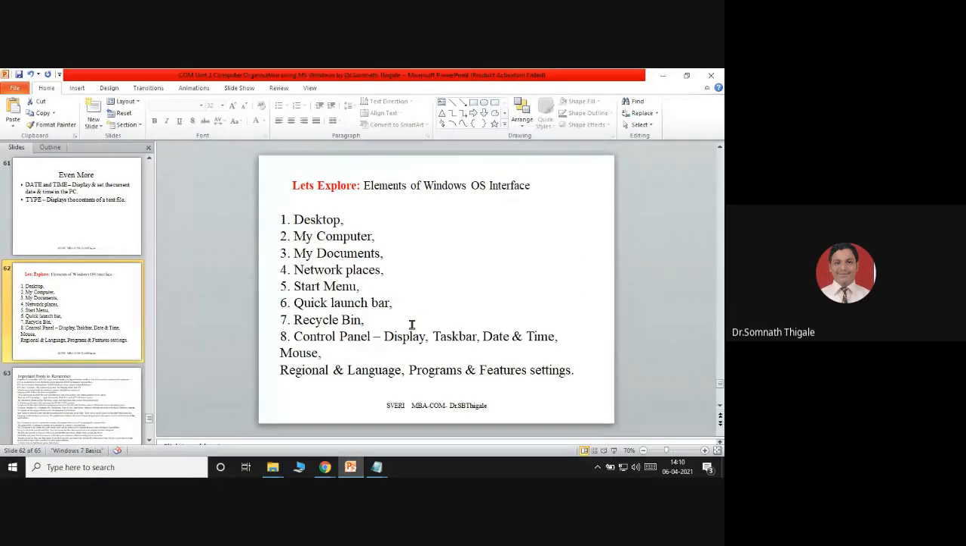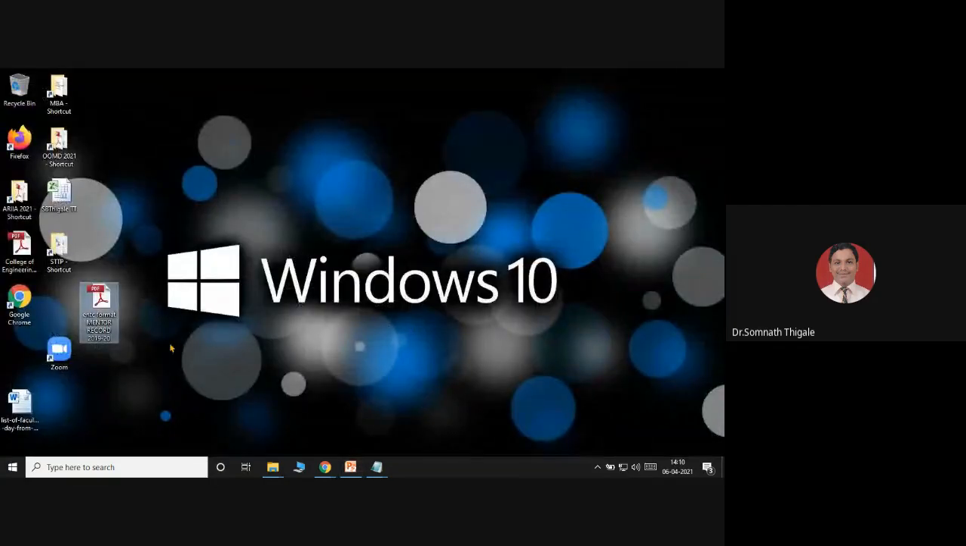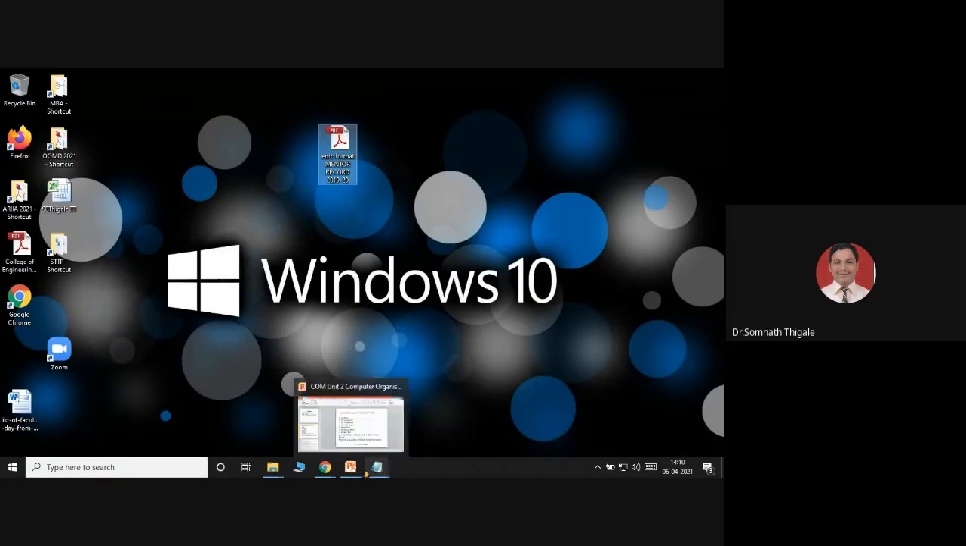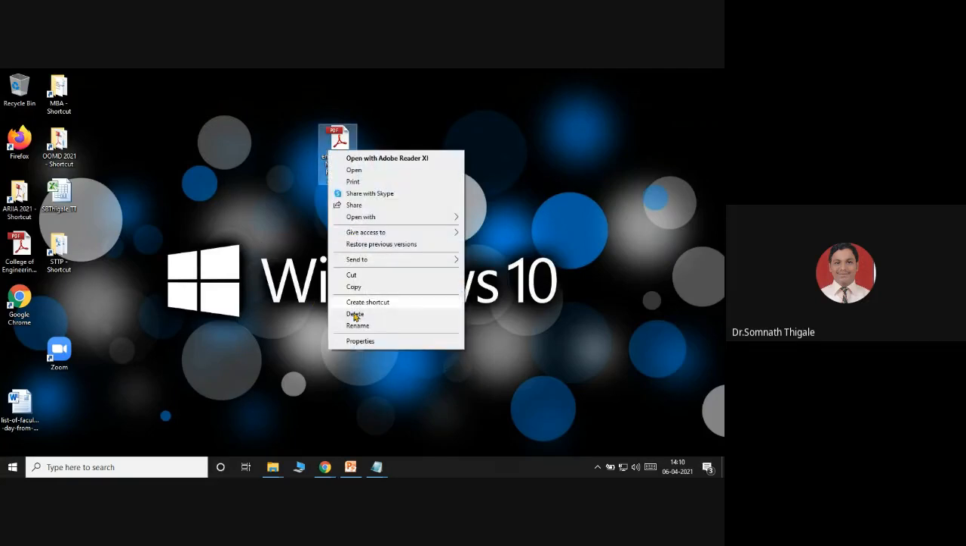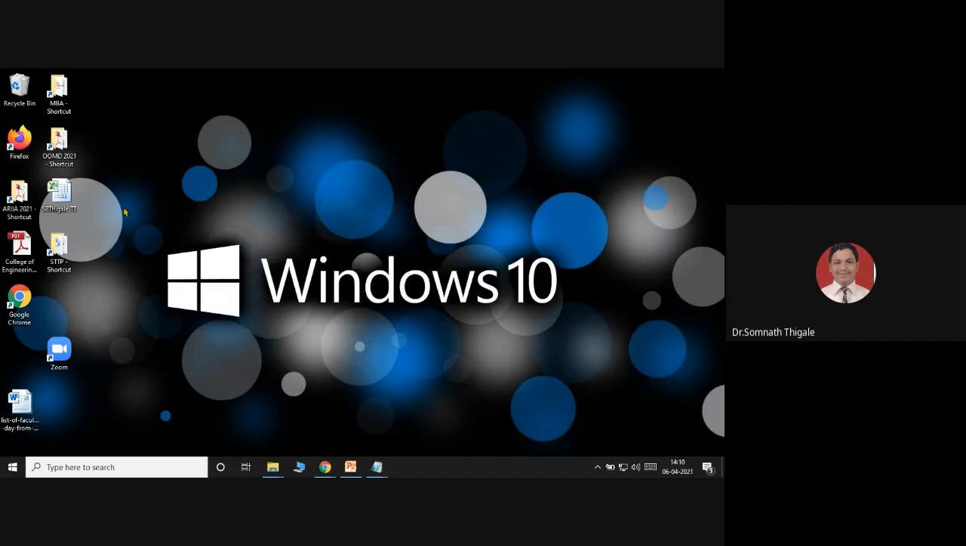Then next is the recycle bin. Recycle bin means suppose you delete a particular file from the desktop or from any drive. So let's say from the desktop I want to delete this file. I click and get an option, delete. There are two delete options. One is simple delete. If I right click and say delete, this file will be removed from your desktop but will be available in the recycle bin.